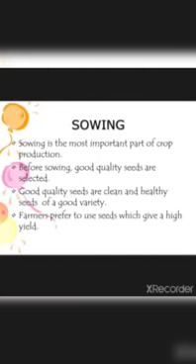The next is sowing. Second step, sowing, is the most important part of crop production. It is a very important part of crop production. Before sowing, good quality seeds are selected.